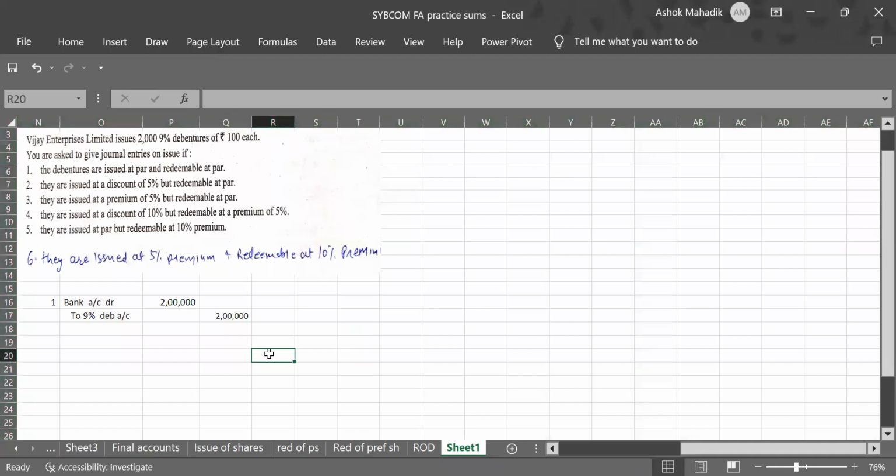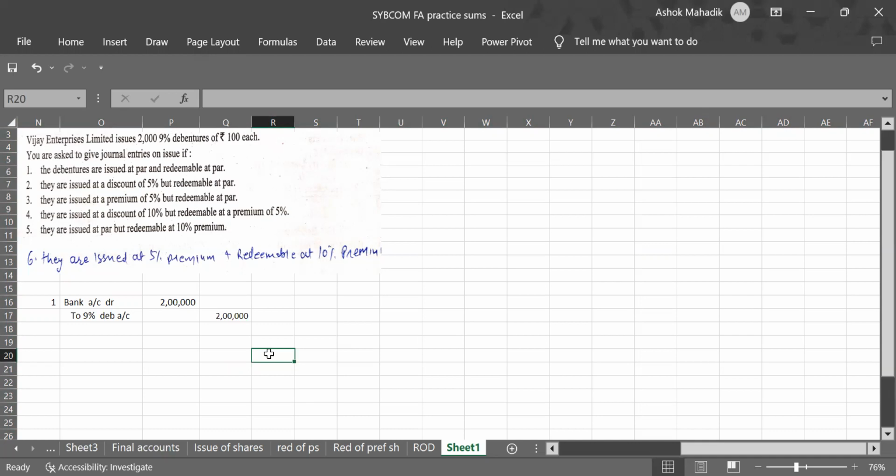So first entry, the debentures are issued at par and redeemable at par. When they say redeemable at par, just ignore that. So issued at par: 100 rupee debentures sold at 100, and 2000 such debentures are there. So total value collected will be 2 lakhs. Entry will be bank account debit to 9% debentures account. Clear? For the narration, write being whatever line they have given, just repeat that: being the debentures are issued at par and redeemable at par.